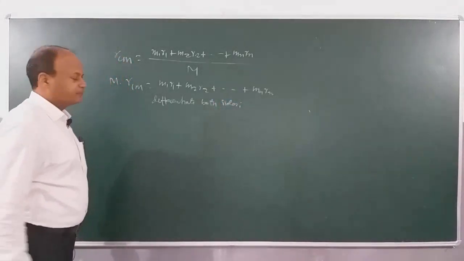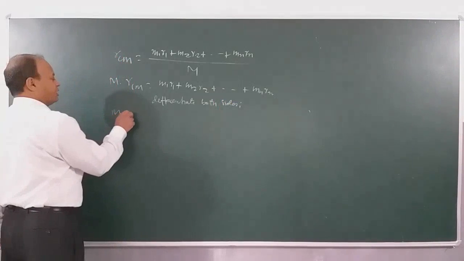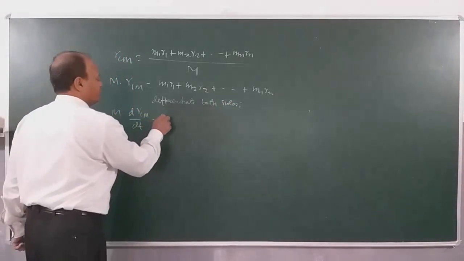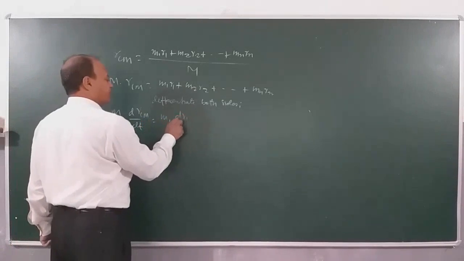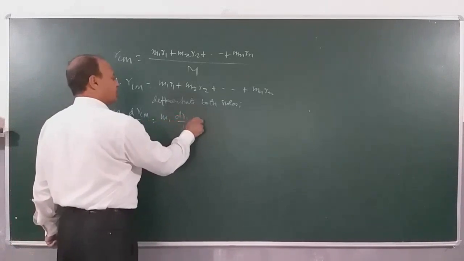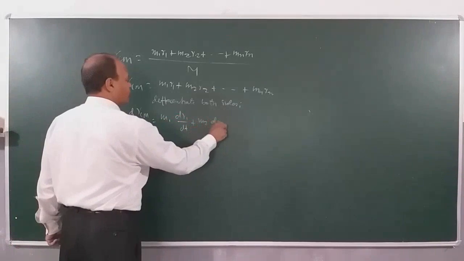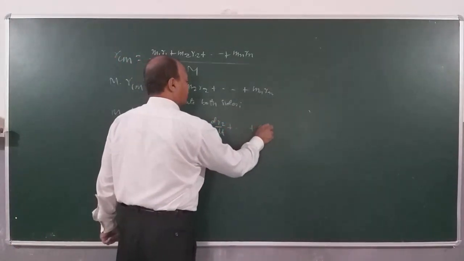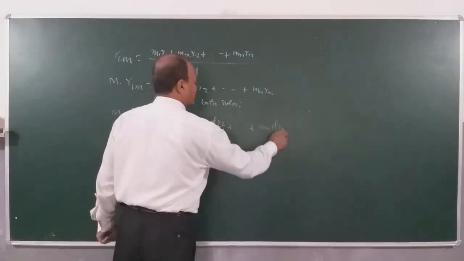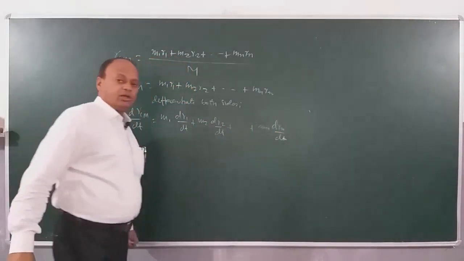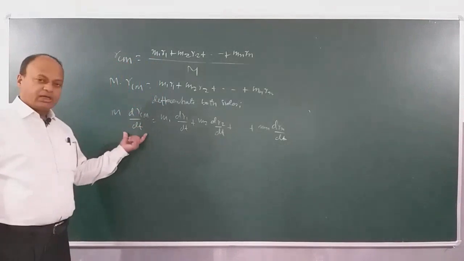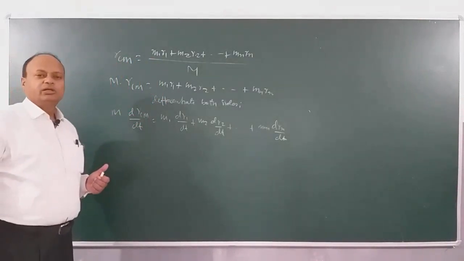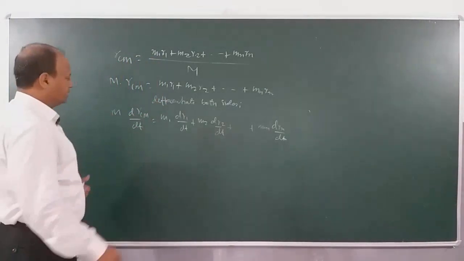What do we get, children? M into derivative of RCM with respect to t is M1 derivative of R1 with respect to t, plus M2 derivative of R2 with respect to t, and we continue till we differentiate Rn with respect to t. We know the derivative of displacement with respect to time gives us velocity.